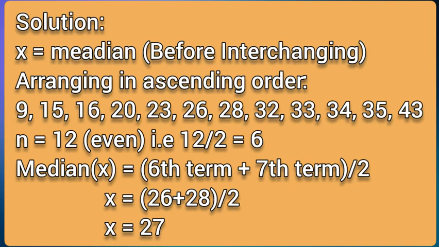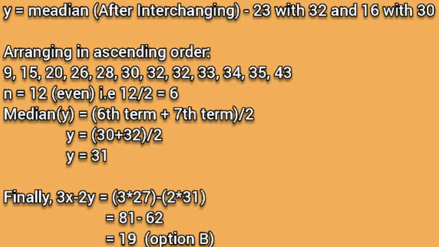Solution. x is the median of the data before interchanging. So first we arrange the data in ascending order. Here n is equal to 12, so the median is the 6th term plus the 7th term, divided by 2, which gives us 27. That is x. Now we have to find y, which is the median of the data after interchanging 23 with 32 and 16 with 30.